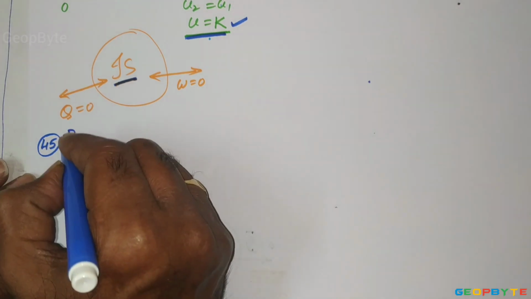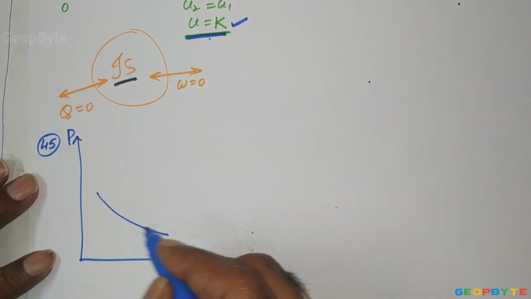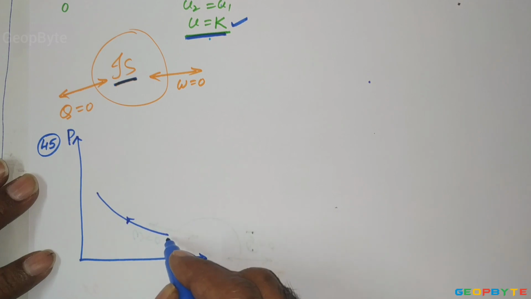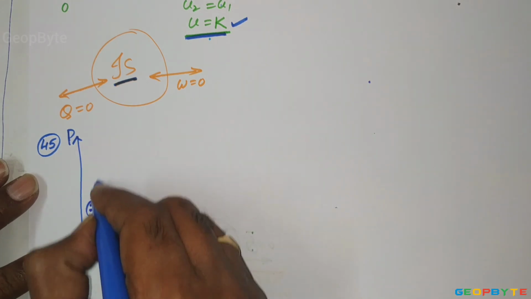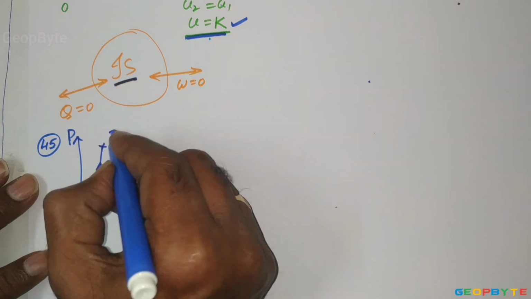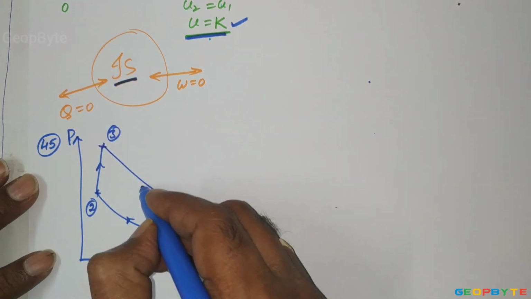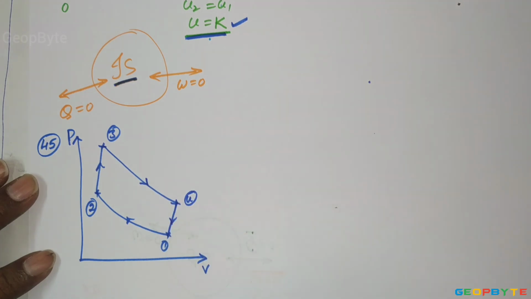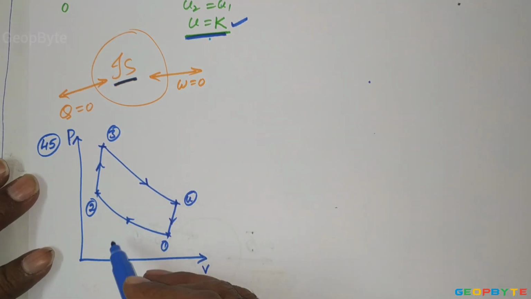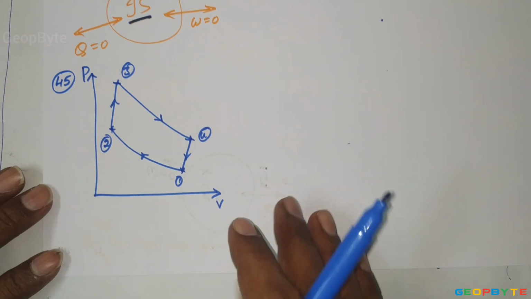Pressure versus volume: a process 1 to 2, one more process, one more process, and finally it gets back to its original state like this. This kind of cyclic process is a thermodynamic cycle.